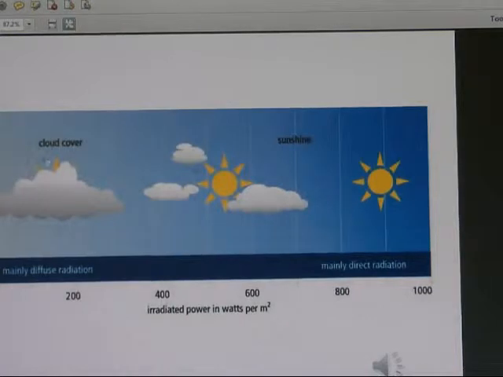So during a totally sunny day, the maximum available energy from the sun is 1000 watts per meter squared. And when it is cloudy, the energy is reduced, and with total cloud cover it is reduced further. So depending on the sun position, you can see in this diagram how much radiated power is available on the earth.